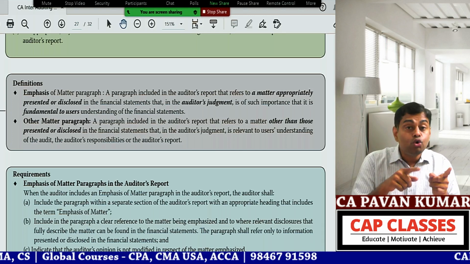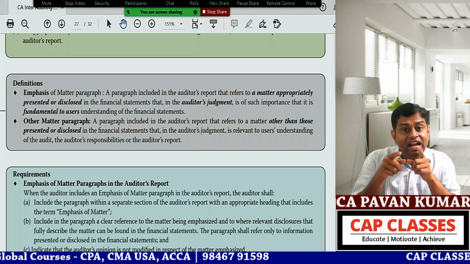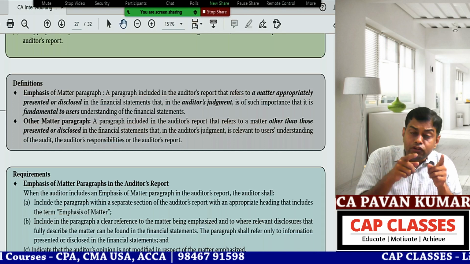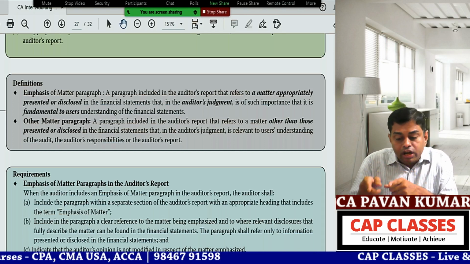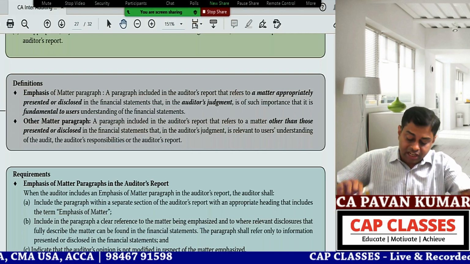When you go to other matter paragraph, it will be users' understanding of audit report. That means auditor's responsibilities.